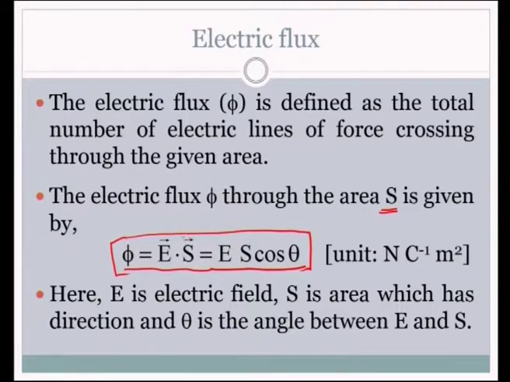There are arrow marks shown on the top of the electric field E and the area S. Electric field is a vector because it has direction, that we have been learning throughout. But what about the area? Area is spread over a surface. Is that area a vector quantity?